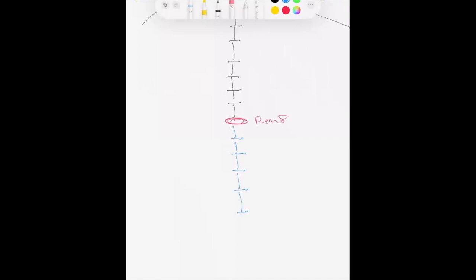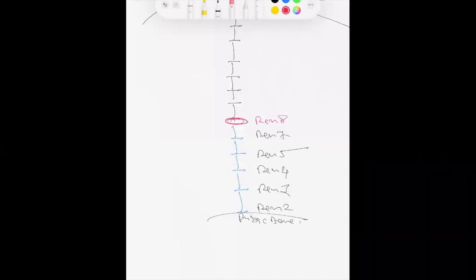So now if we count, this is Ren 7, Ren 5, Ren 4, Ren 3, Ren 2. Ren 2 means on the pubic bone. So here, just in between Ren 5 and Ren 7, we have the Ren 6 point.